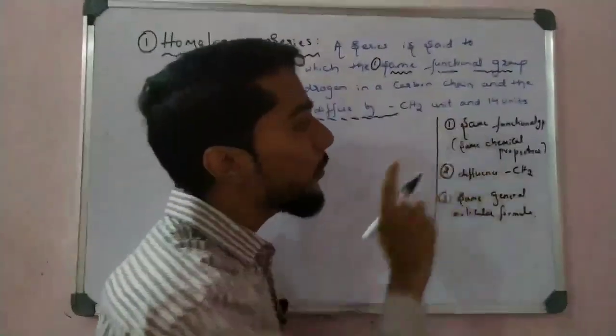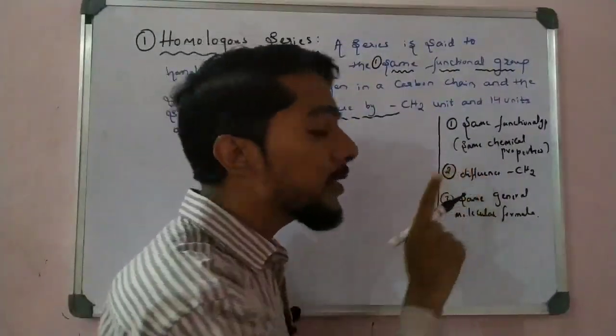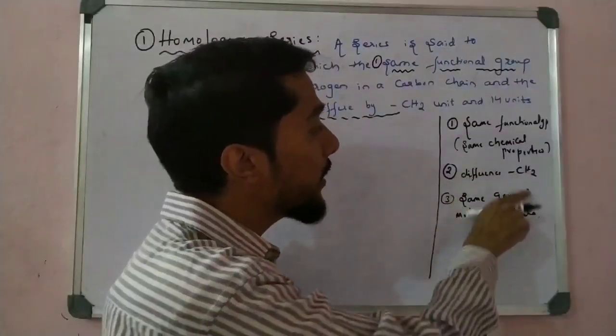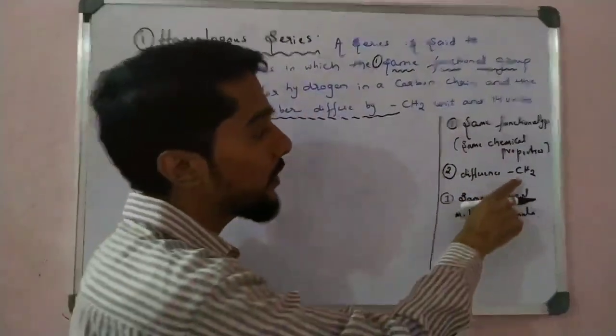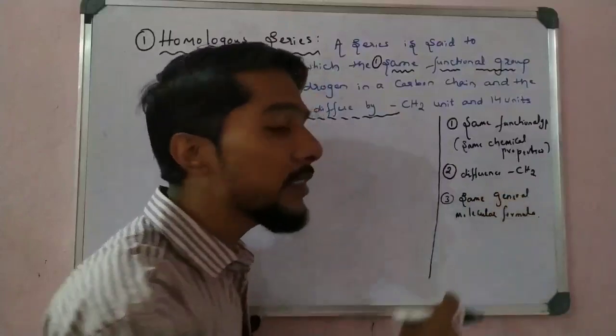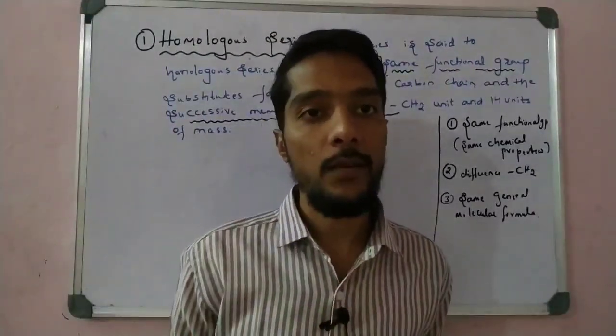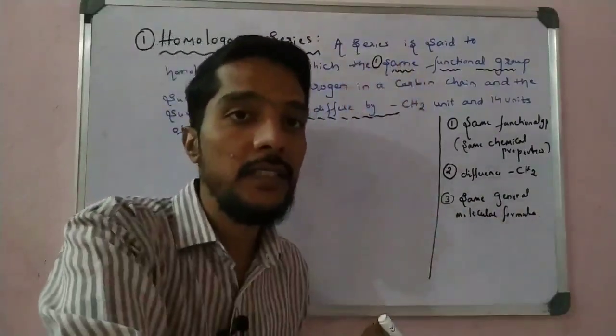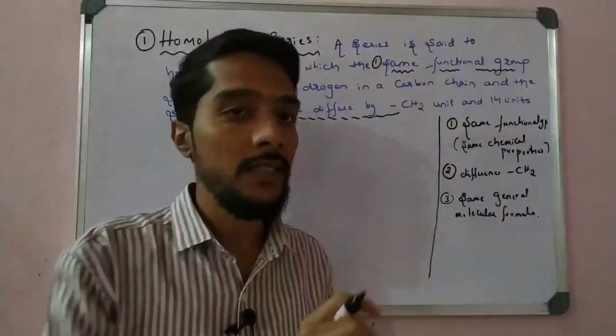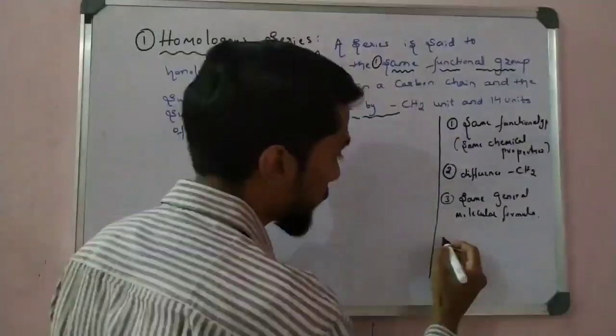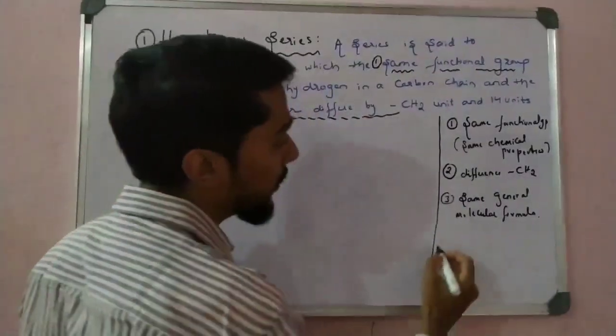If they have the same functional group and the difference is CH2, it means they have the same general molecular formula, which may be alkane, alkene or alkyne. So we call it the alkane series, alkyne series or alkene series. These are the conditions.